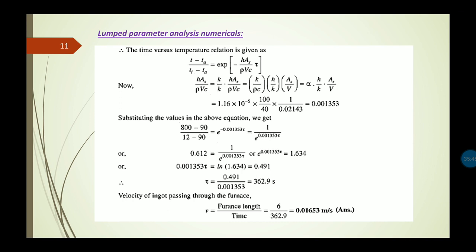Now we need to calculate the velocity of this ingot which is passing through the furnace. From our basic concept, the velocity is the furnace length divided by time. The furnace length was given in the question as 6 meters, and the time we have just calculated, the value of tau, is 362.9 seconds. So ultimately we get the velocity of the ingot passing through the furnace as 0.01653 meter per second.